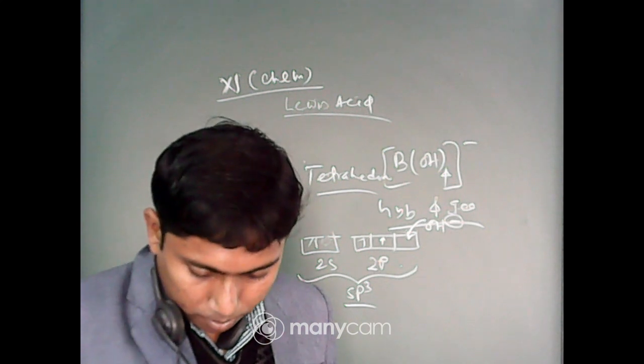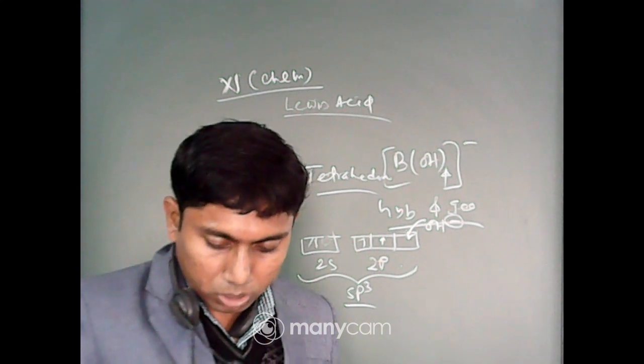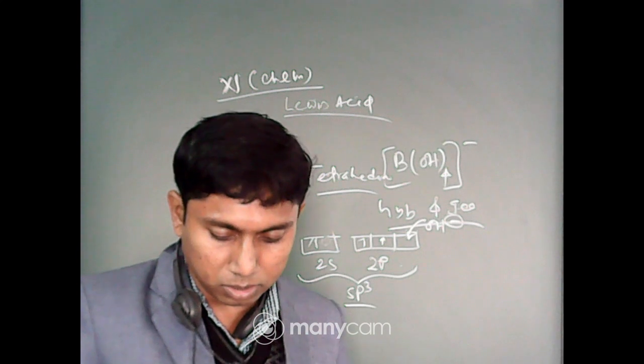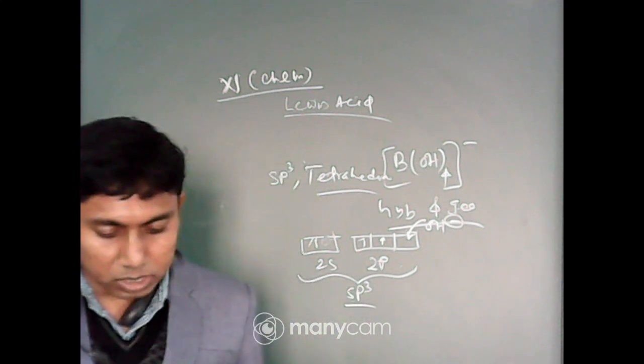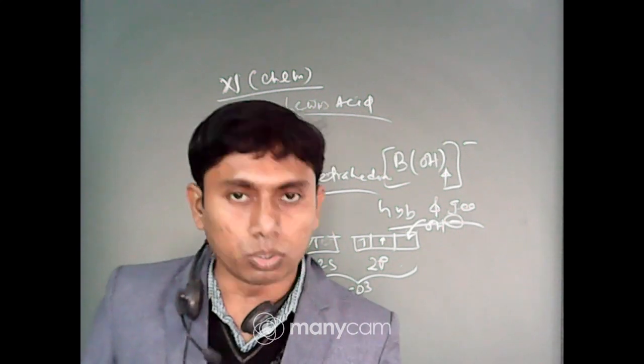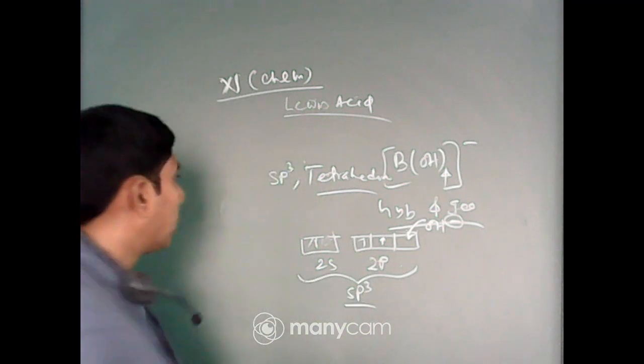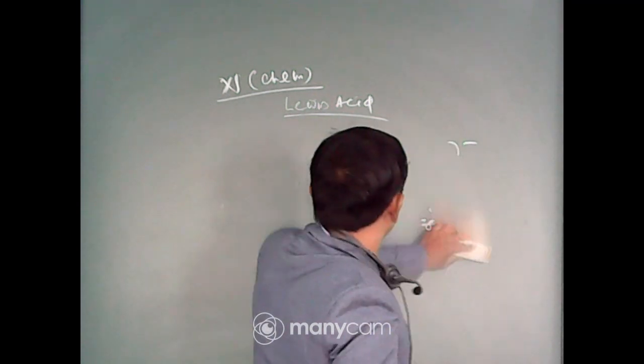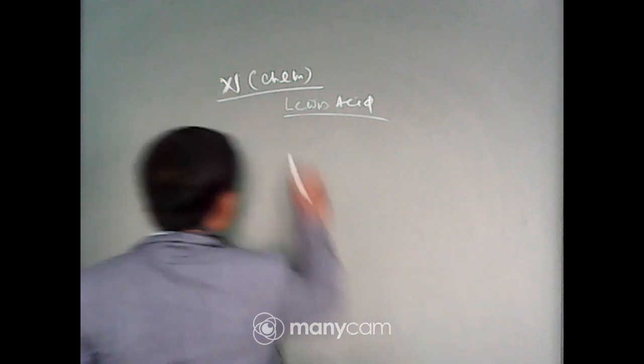Next one, which of the following oxides is acidic in nature? B2O3, Al2O3, Ga2O3, In2O3 from group 13. Which oxide is acidic in nature?